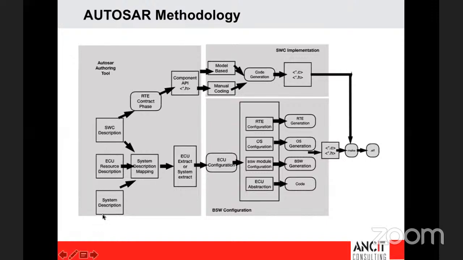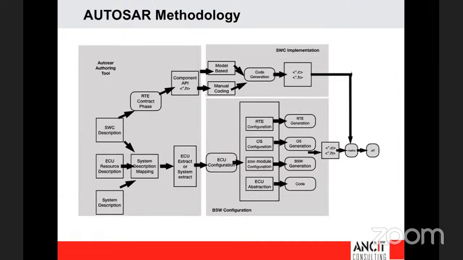The second important thing the OEM has to do is to have the system description. The system description is something similar to our DBC file, which we use in our legacy methodology. The DBC file contains the signals and messages of the entire network.